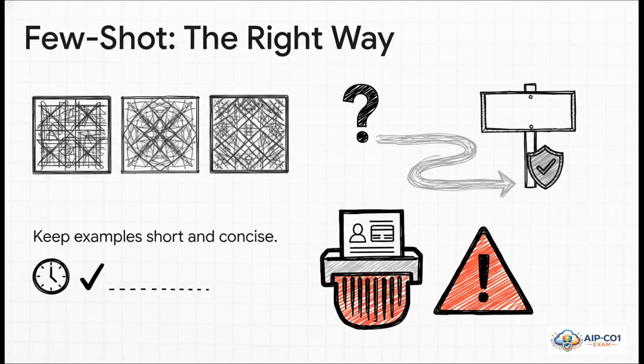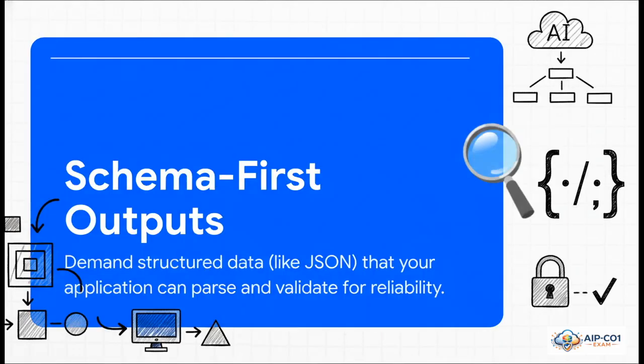A lot of people fall into this trap of thinking that more examples is always better, but it's not. The real power here is in precision teaching. You use them to enforce a consistent style or a specific format. And even more importantly, you use them to teach the model how to handle weird edge cases, like what should it do when information is missing. And here's a huge critical warning. Never, ever, ever put sensitive personal information into your examples. Just don't do it.